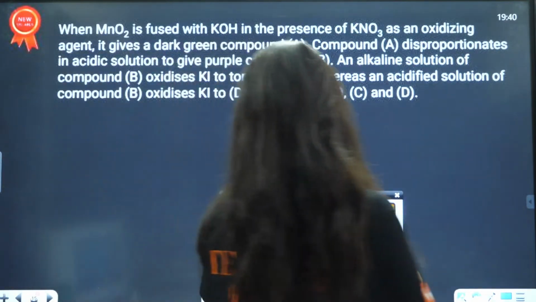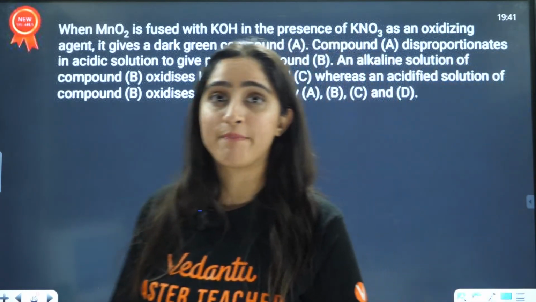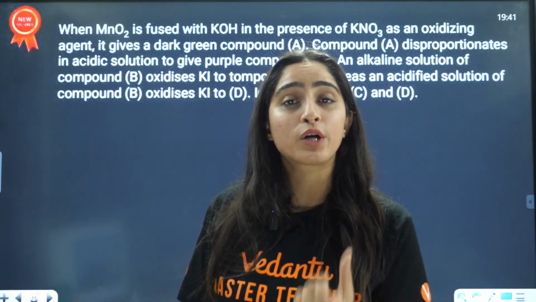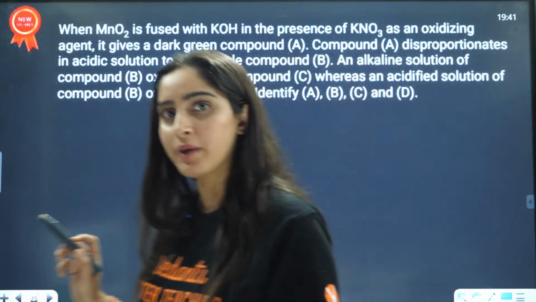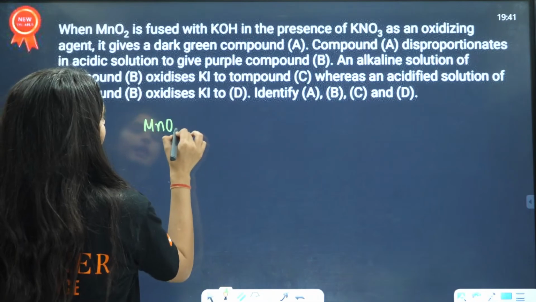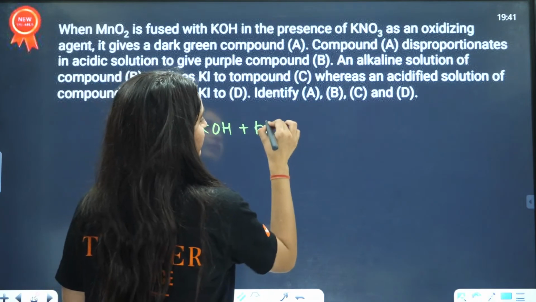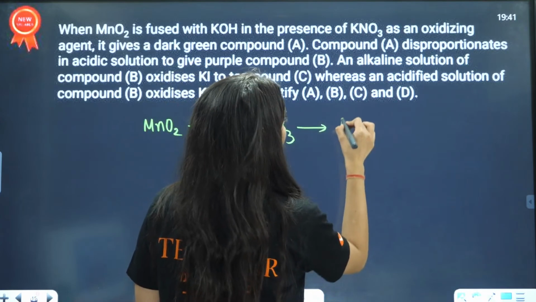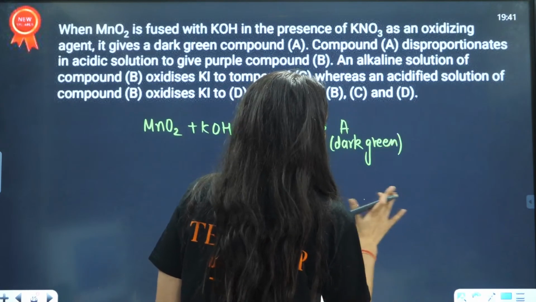Next question is related to the preparation of KMnO4. When MnO2 is fused with KOH in the presence of KNO3 as an oxidizing agent, it gives a dark green colored compound, right?